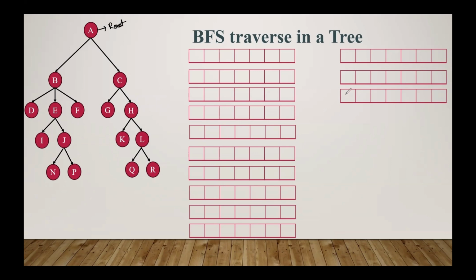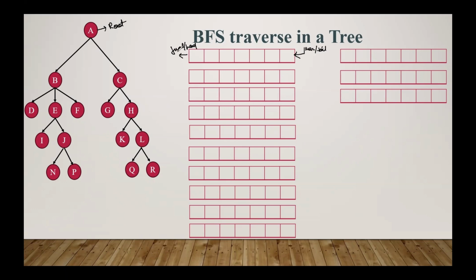In the case of a queue data structure, insertion and deletion are done from separate ends. Insertion is done from the rear end, or tail, and deletion is done from the front end, or head of the queue. So, first in, first out. This is the area where insertion is done, called the rear or tail, and this is the location where the element is deleted, called the front or head of the queue.